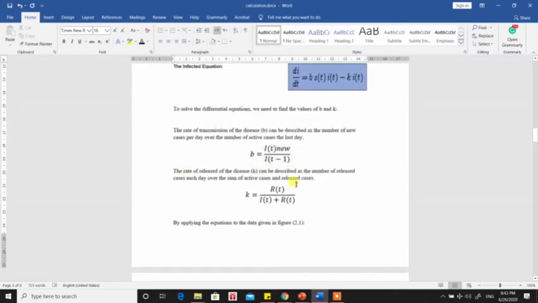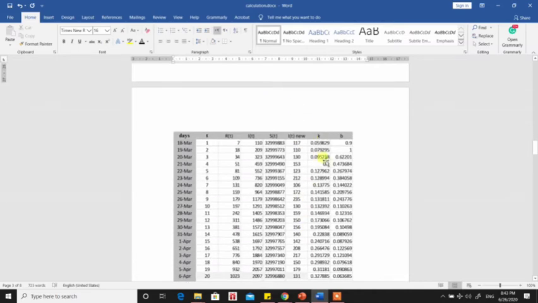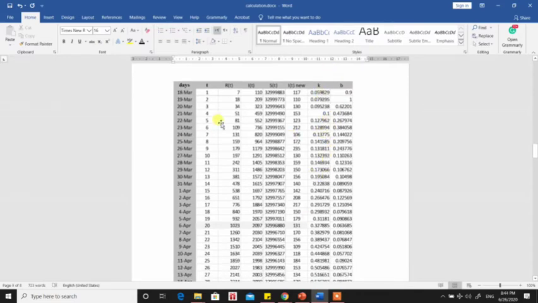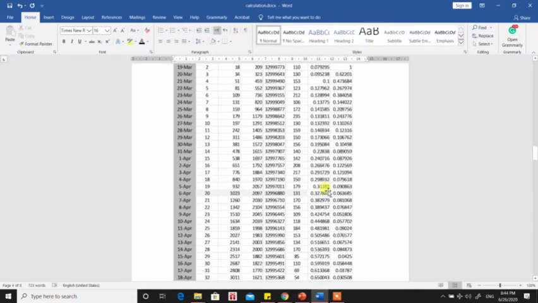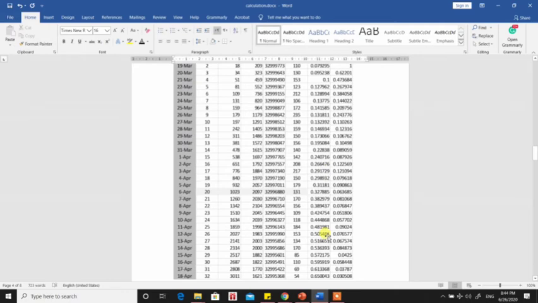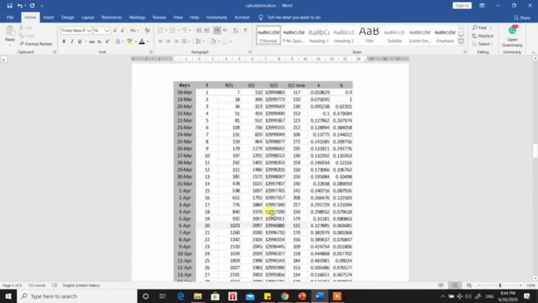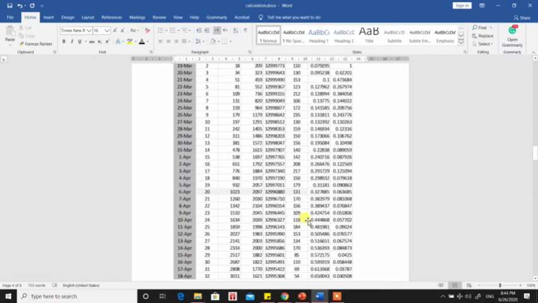From those two equations, we get the values of K and B for our Excel sheet. Now we have all the variables we need. All we have left is to make the prediction. So we will use the data from the first 20 days to predict what is going to happen in the 10 days after that, and then compare our predictions to the real world data and see and discuss the difference.